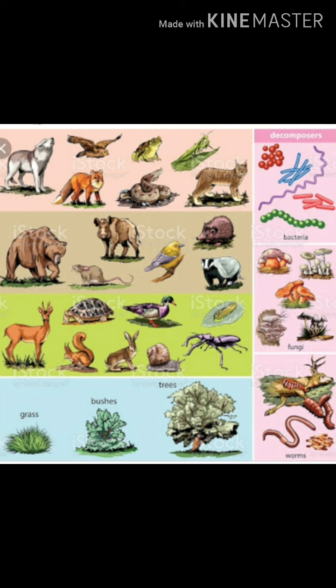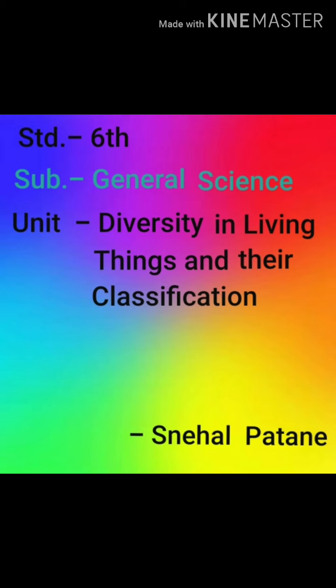No. There are various types of plants and animals in our surroundings. This variety is known as diversity. There is a great diversity in living things. In our third lesson, we are going to learn about diversity in living things and their classification.